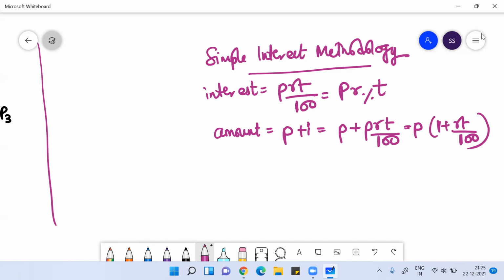These two formulas you should know in simple interest: the formula of interest and the formula of amount. Any doubt?